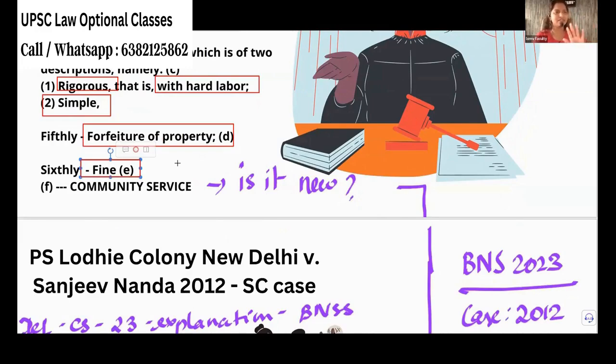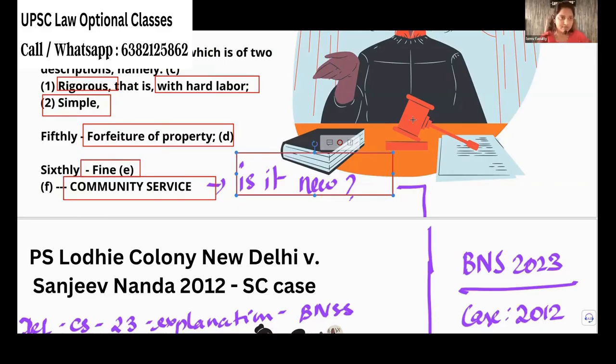Fine is an amount, and whether that amount collected will be paid to the victim, in certain cases it will be paid, but mostly it should be given to the state treasury. Okay. So fine. And finally, the bonus that was given is community service. This is the new one.